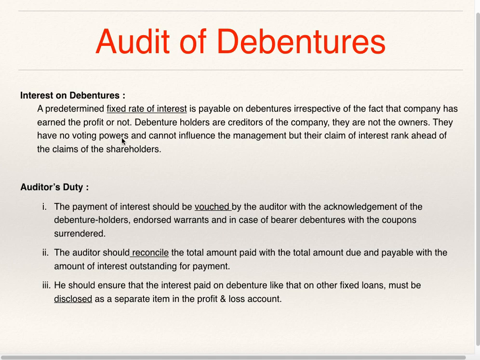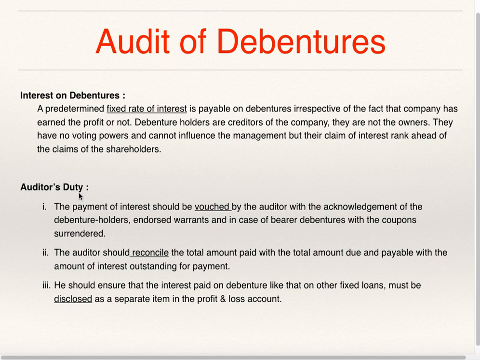They are not the owners. They have no voting powers and cannot influence the management, but their claim of interest ranks ahead of the claim of shareholders. Even if the company does not earn any profit, debenture holders get interest out of earlier profits, or in case there is a loss, the loss will increase but debenture holders will get interest. Their claim of interest ranks ahead of the claim of shareholders.